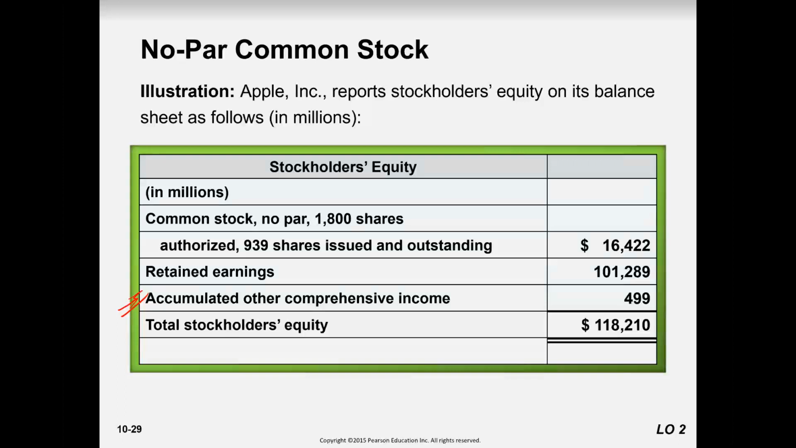What do we mean by other comprehensive income? In general terms, shareholder equity consists of common stock and retained earnings. And the third part is OCI, other comprehensive income, which rarely happens. But when the company is multinational,